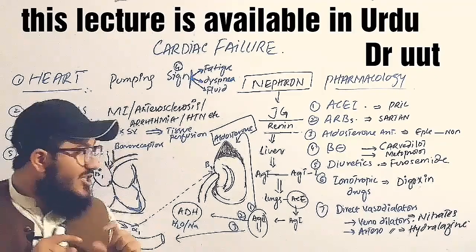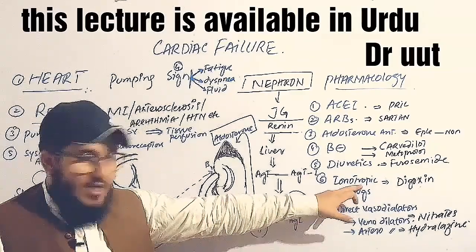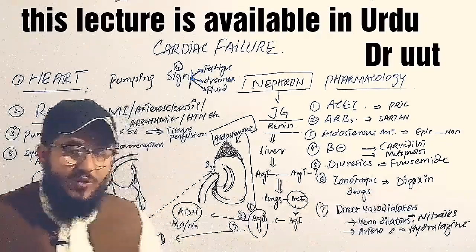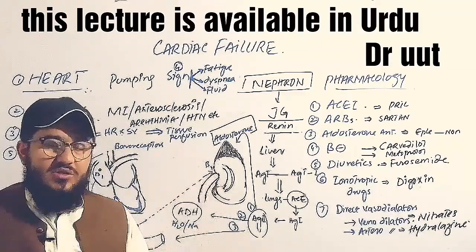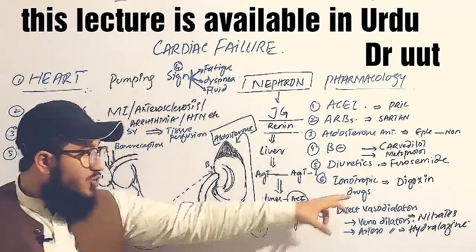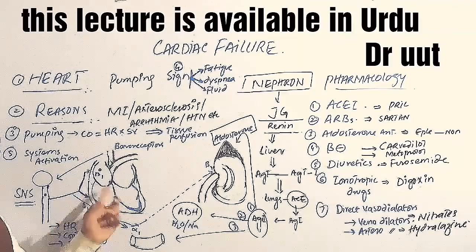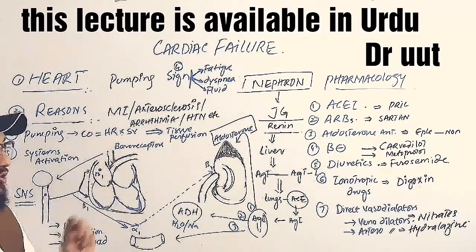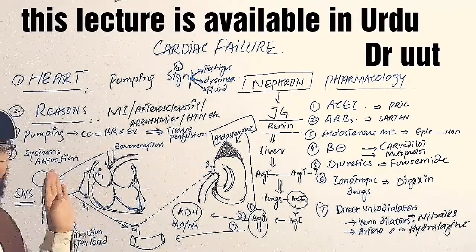In a sense, we also need a little bit of contraction, but for that we will go for the inotropic drugs. These drugs, like digoxin, will help us in doing the proper contraction. Digoxin increases the strength of the heart, not the heart rate. We have discussed digoxin's mechanism of action in a very detailed way, by the way. So these drugs are used to maintain proper contraction. Beta blockers decrease, and digoxin increases just the contraction, not the heart rate. We need a proper contraction to pump the blood outside. Like this, the beta blockers are also helping us to reduce the pressure or the stress on the heart.